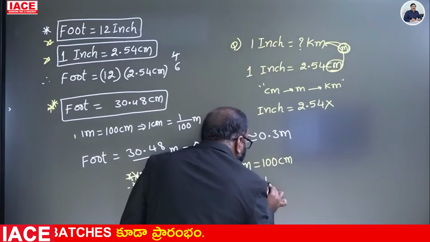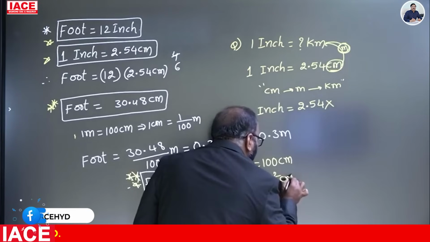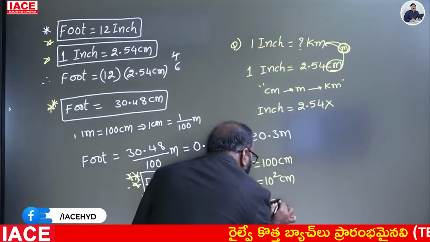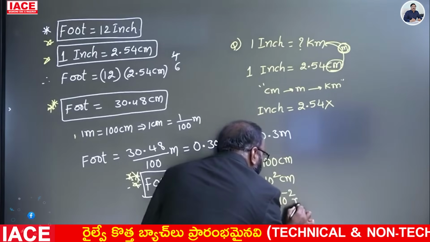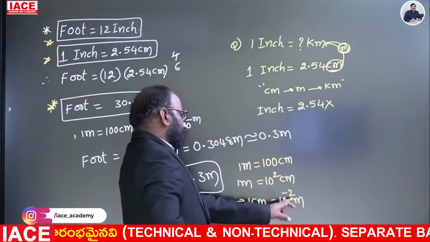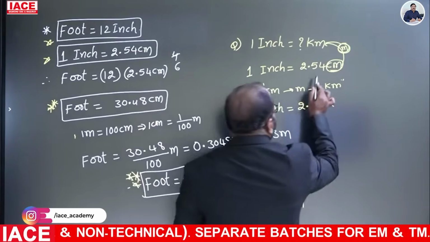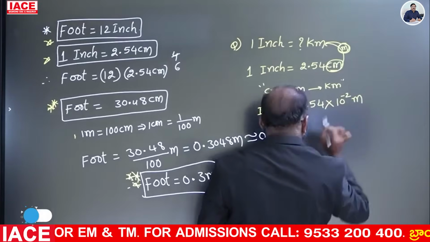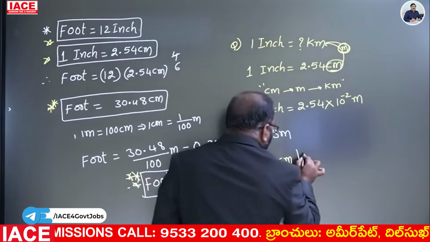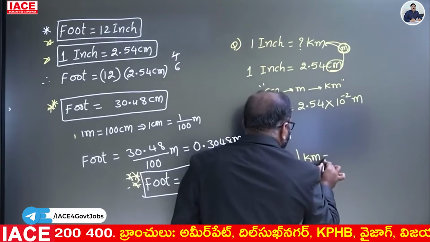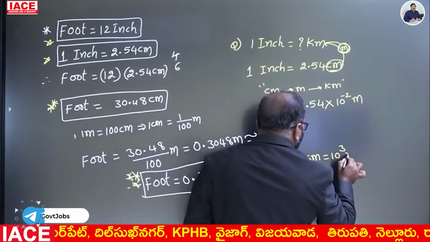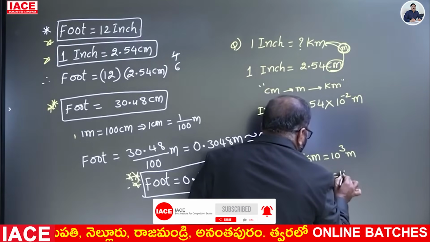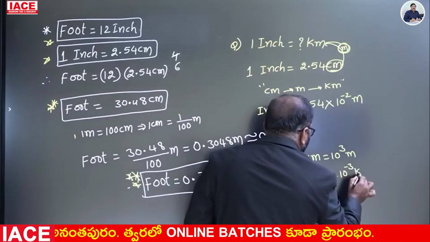100 centimeter is nothing but 10 square centimeter. 1 meter is equal to 10 square centimeter, which is nothing but 1 centimeter is equal to 10 power minus 2 meter. So substitute 10 power minus 2 meter instead of centimeter. Now, 1 kilometer is equal to 1000 meters. 1000 is nothing but 10 power 3 meter. It implies 1 meter is equal to 10 to the power of minus 3 kilometer.